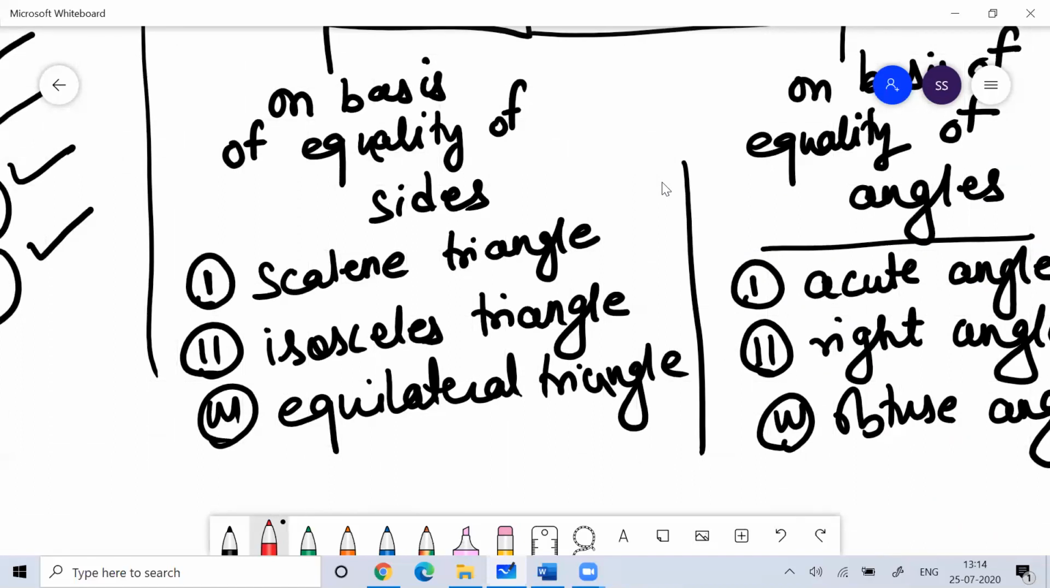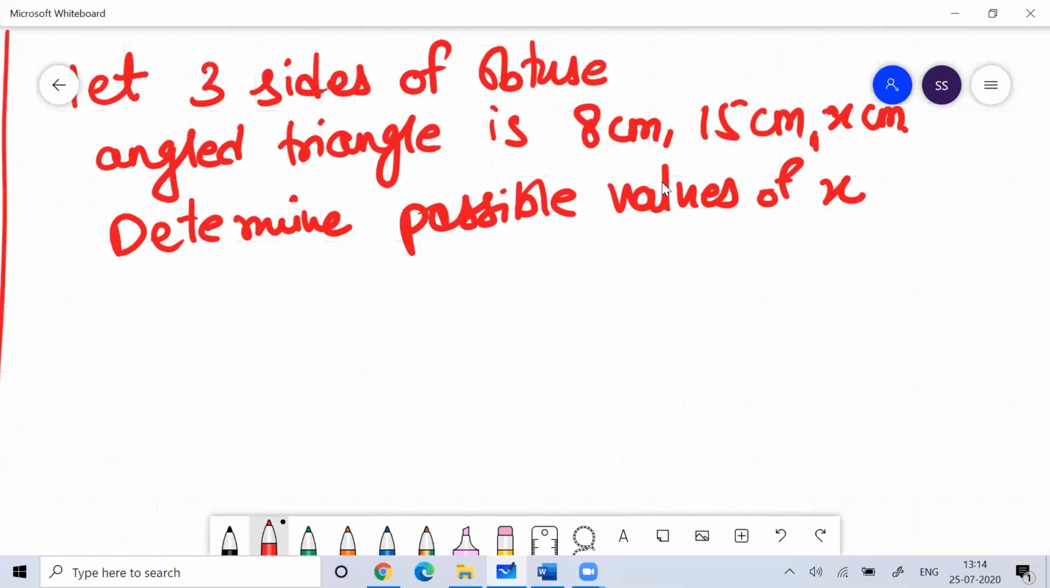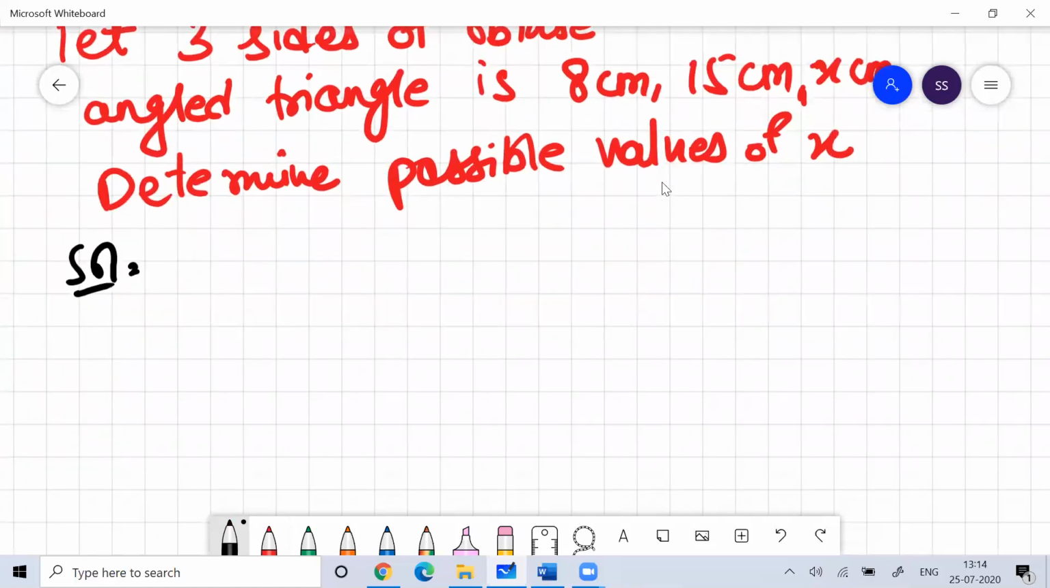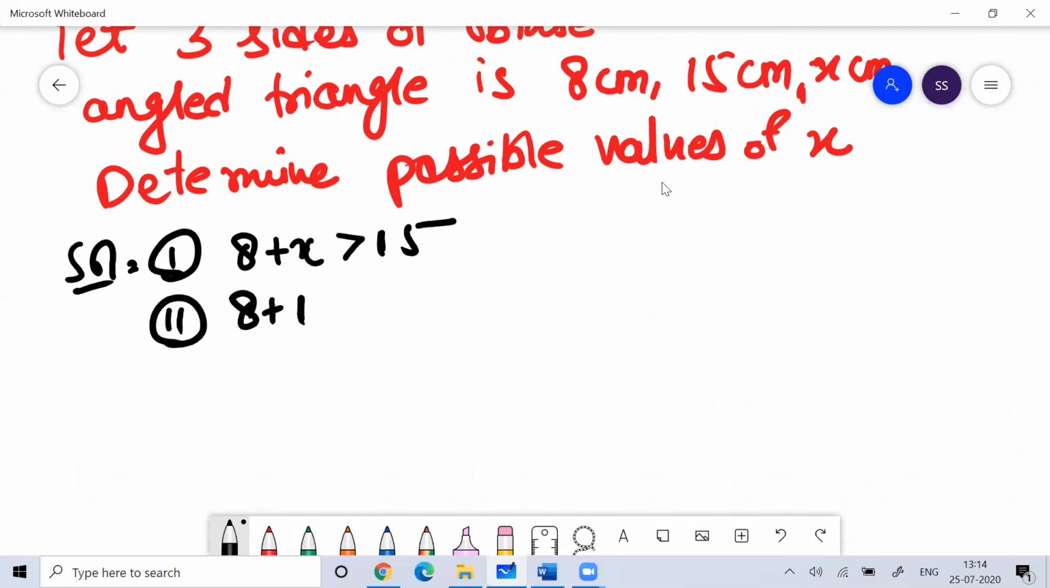Fine. So now coming back to this question. To solve this question, you know that the sum of two sides of the triangle should be more than the third side. That is the property of a triangle. So I will apply that.